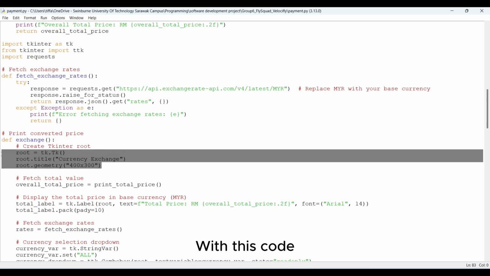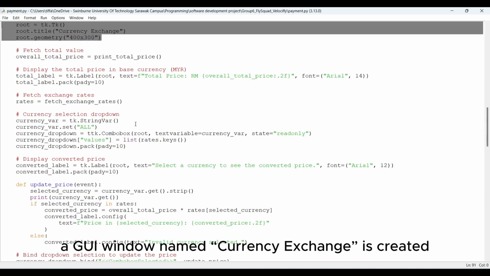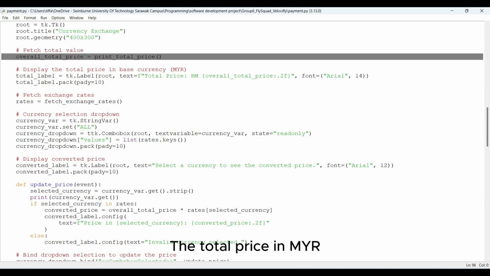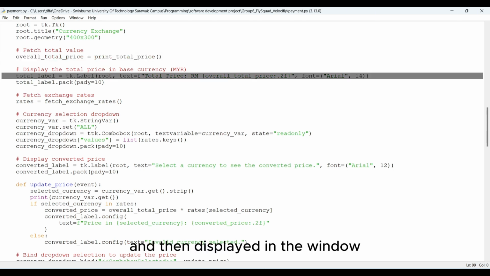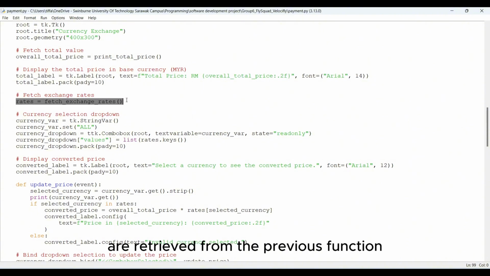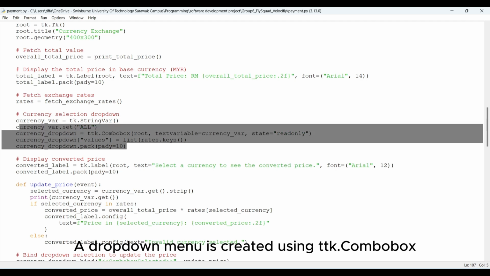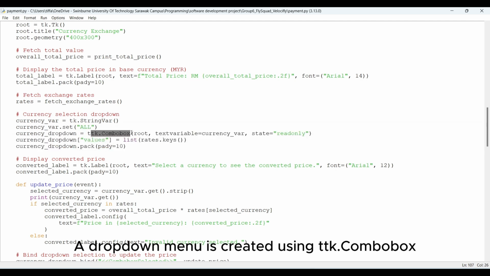With this code, a GUI window named Currency Exchange is created. The total price in Malaysian ringgit is retrieved from the previous function and then displayed in the window. The currency rates are also retrieved from the previous function. A drop-down menu is created using ttk.Combobox.